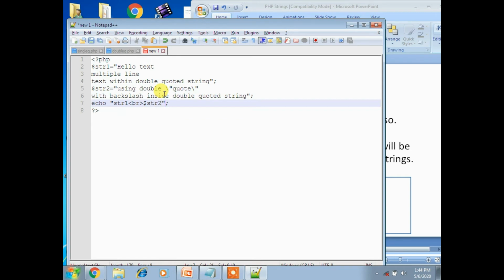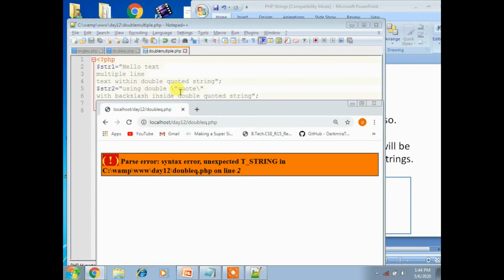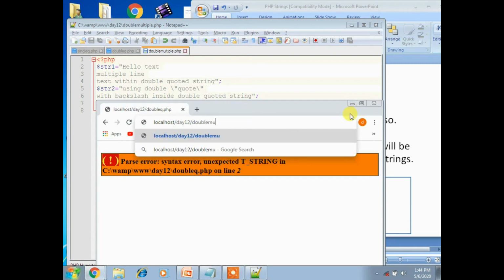I am using only str1 and str2. Now I am saving this program with the double sequence character, I mean, whatever you are doing, a simple multiple line of text, right? So I can name it double multiple dot php. Now execute the program, double multiple dot php.